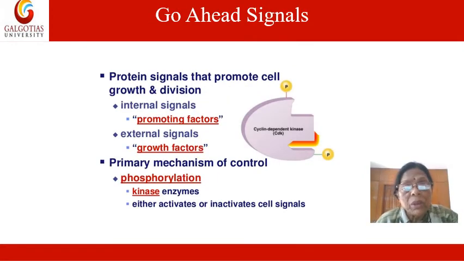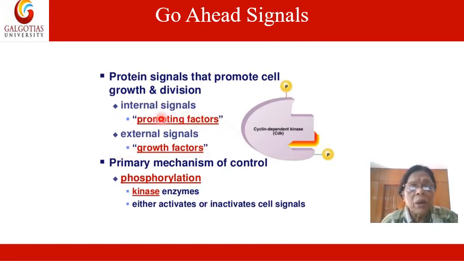So let us discuss the go-ahead signals. Signals are mainly proteins that promote cell growth and division. There are two types of signals, internal signals and external signals.